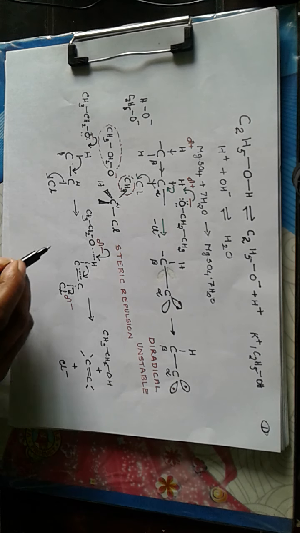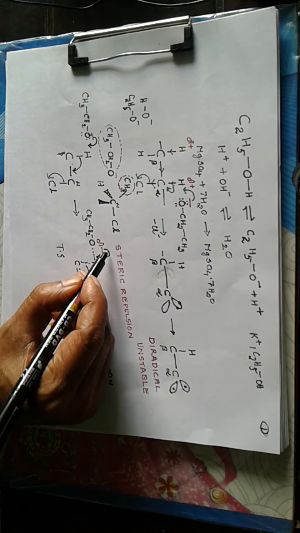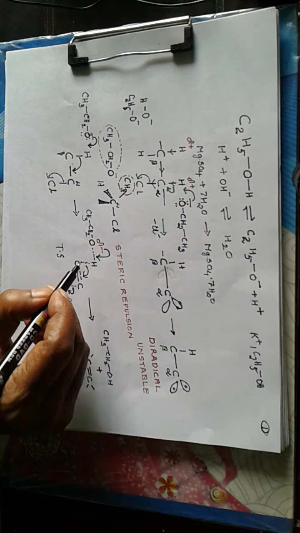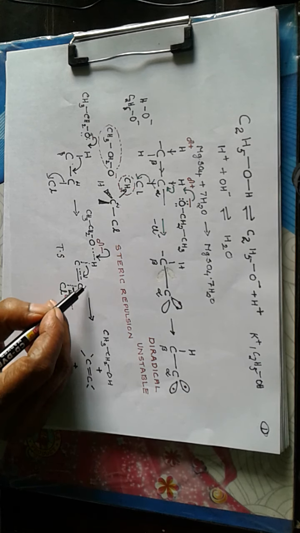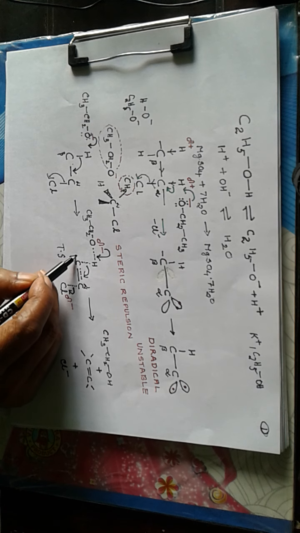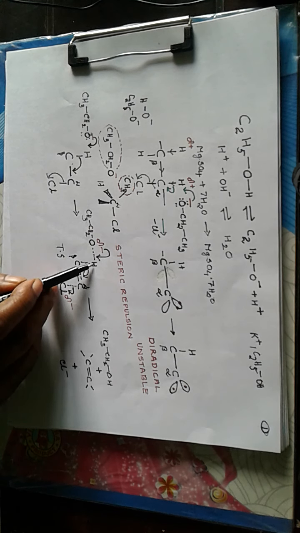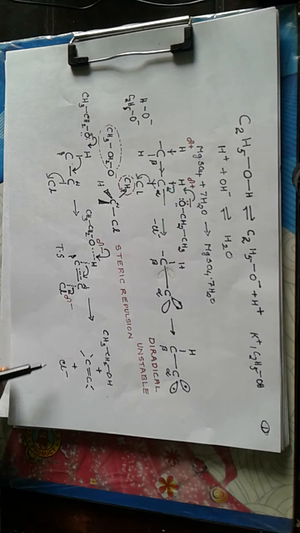After the formation of this transition state, there is complete transfer of delta negative charge for the formation of the OH bond. There is complete transfer of this partial bond between the alpha carbon and beta carbon, and we get the product as CH3CH2OH plus C double bond C, that is the alkene, and a chloride ion.